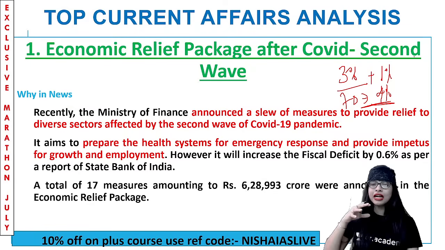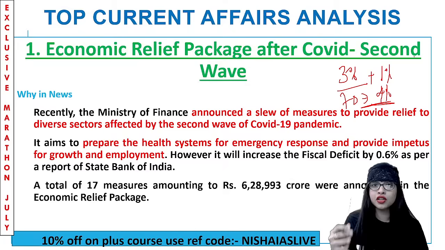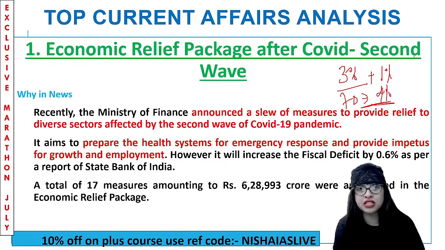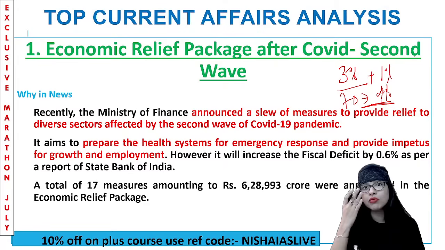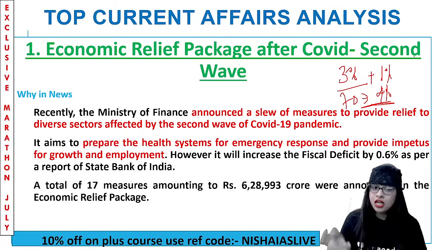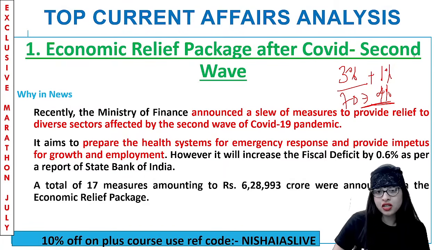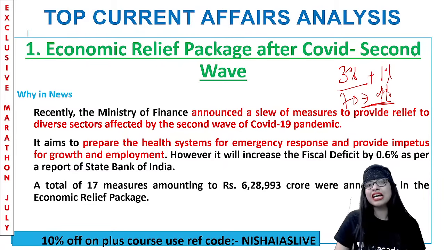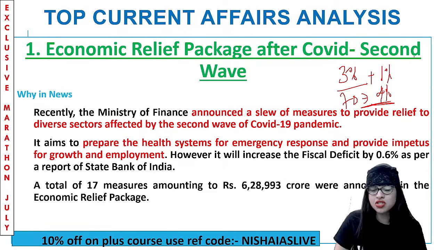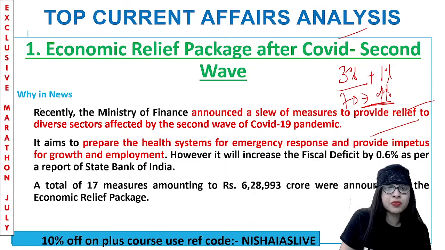The government couldn't stick to the ceiling or limit of fiscal deficit, guys. They had to keep borrowing even more because of the condition of the economy, as we all know. Because of the pandemic and the second wave, this happened. And thus a total of 17 measures amounting to 6,28,000 crore was announced in the economic relief package after the COVID-19 second wave. Clear? So this is why you are studying this particular topic, guys.